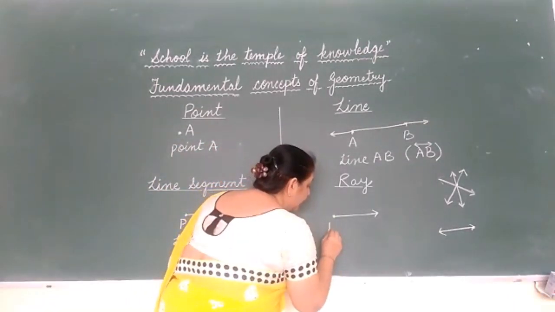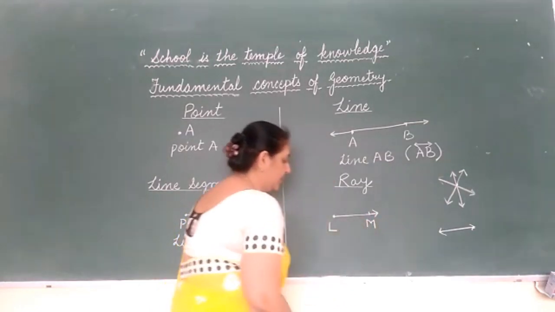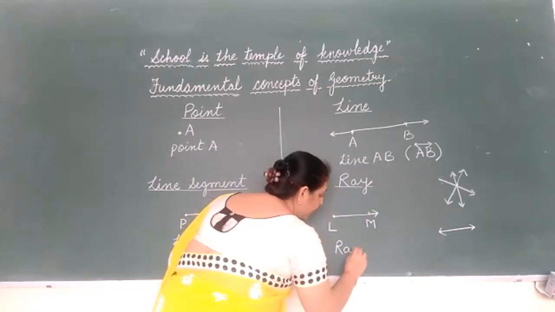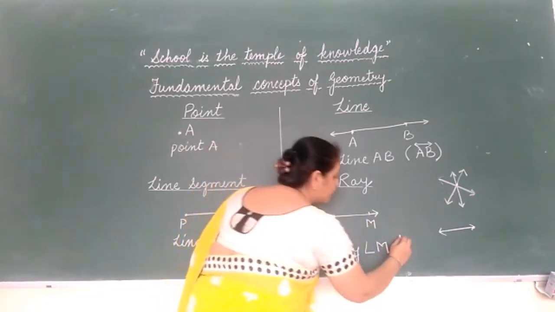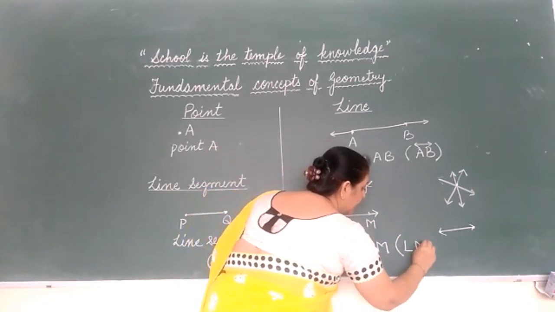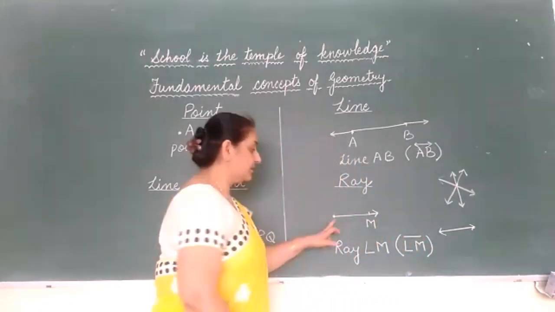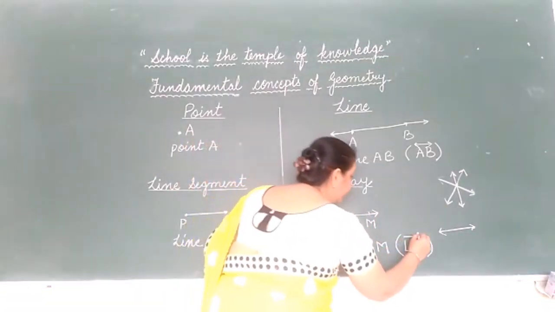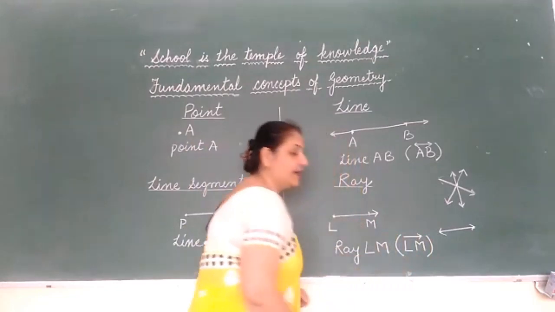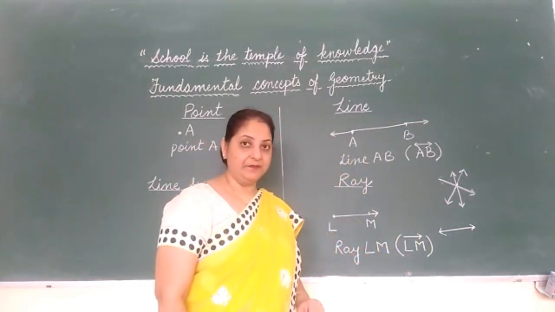Suppose this is L and this is M. So I can say this is ray LM. In short, when we will present it, we will draw one arrowhead as the ray is extending towards M point. So we will be making arrowhead towards M. So this is ray LM.